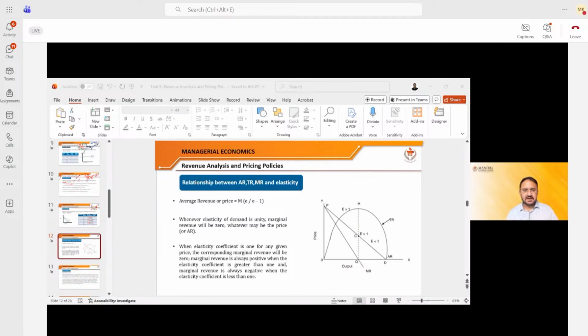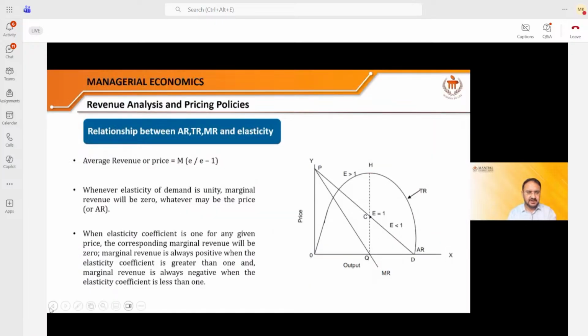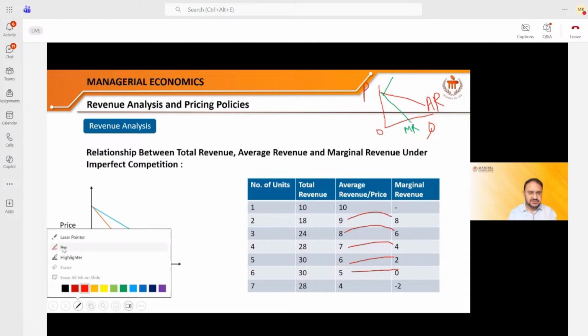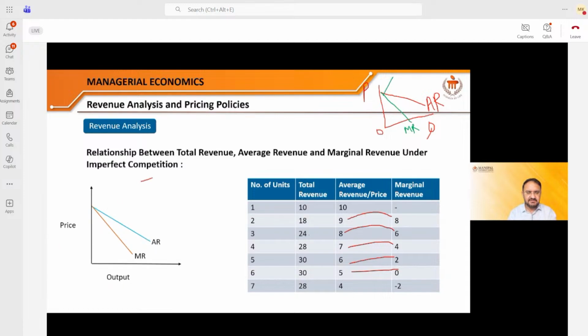Okay. Now, moving ahead. Before I go ahead, let me rewind what we have done within the last 35 minutes. We have understood what revenue is. It's a recap first, then we will move ahead. Whatever we have learned so far, let me tell you. We have learned what the total revenue is. Total revenue is nothing but the price into quantity. Right?